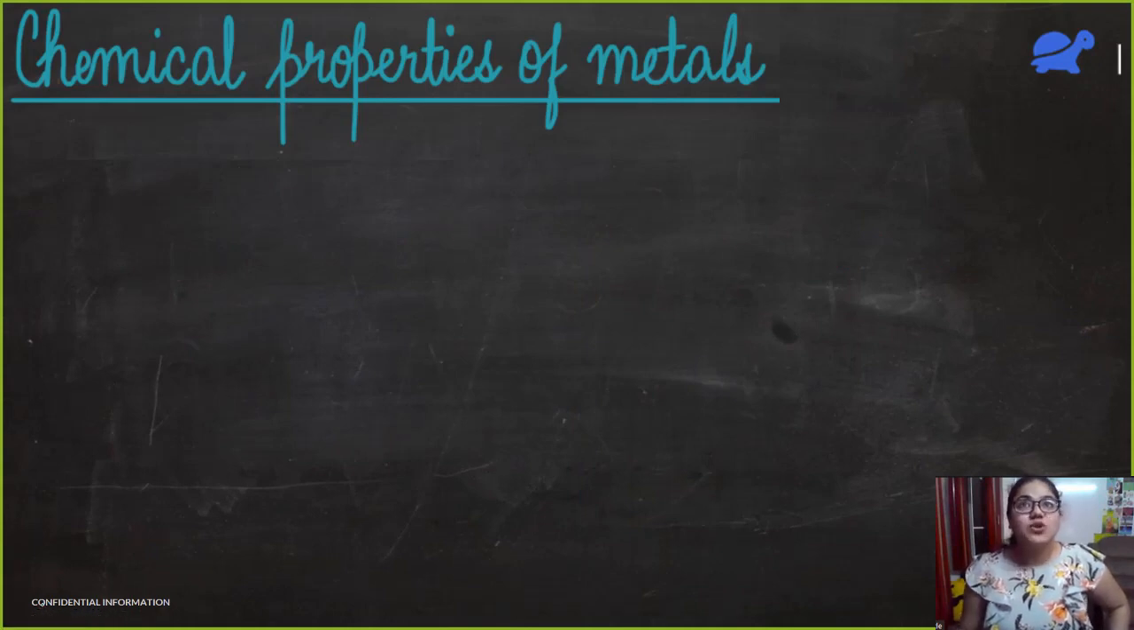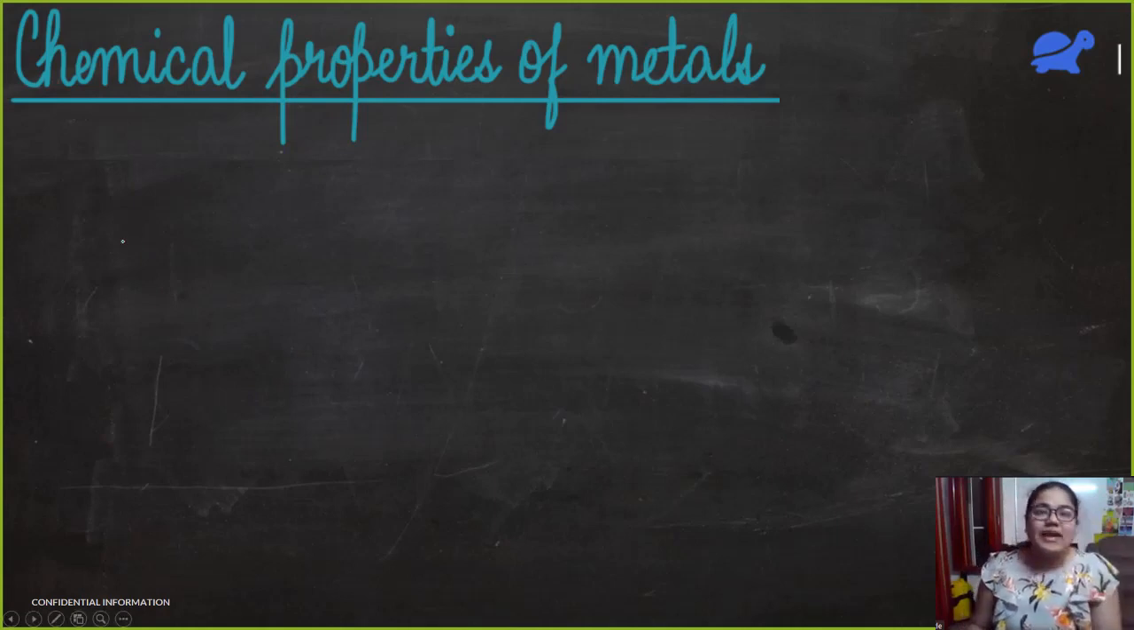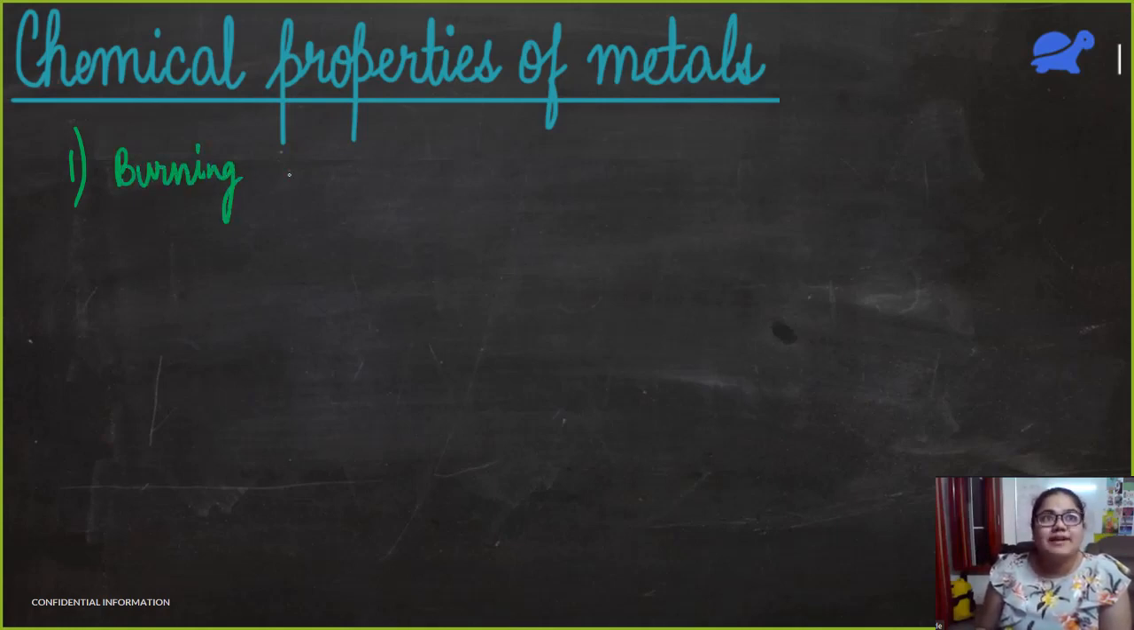And now let's talk about some chemical properties of metals. In chemical properties, we'll be focusing on 5 points. Just keep in mind that physical properties we saw for both metals and non-metals, but for chemical properties, we'll be focusing on the metals. The first thing we'll talk about is burning of metal in air.